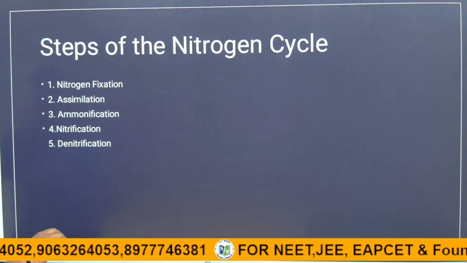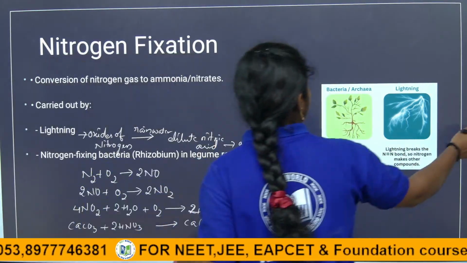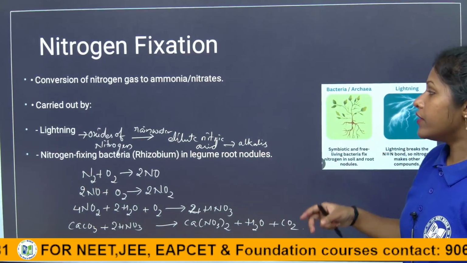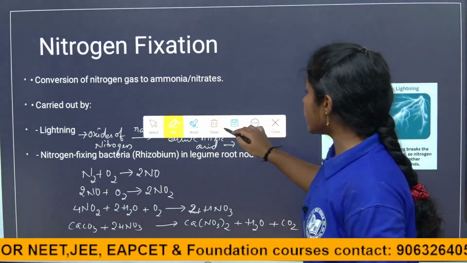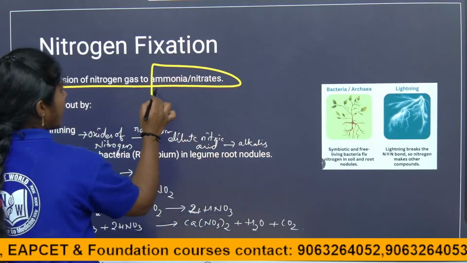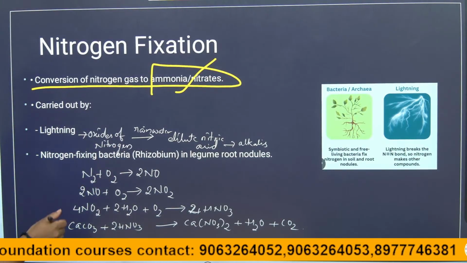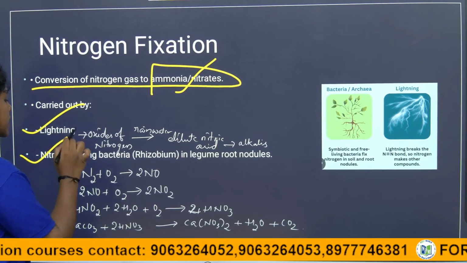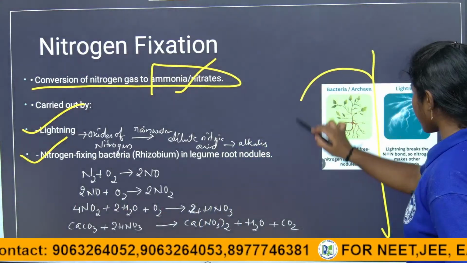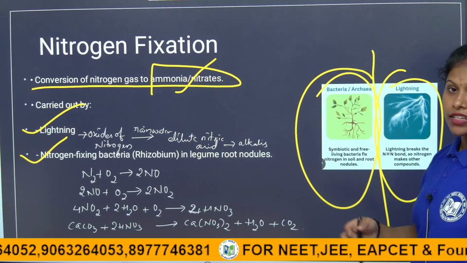The first step is nitrogen fixation. What is meant by nitrogen fixation? We studied that. In nitrogen fixation, the nitrogen actually converts into a utilizable form. The conversion of nitrogen gas into ammonia and nitrates is carried out by 2 processes: one is the lightning process, another is nitrogen fixing bacteria. It is a biological fixation, children. With the help of lightning also we are fixing the nitrogen.